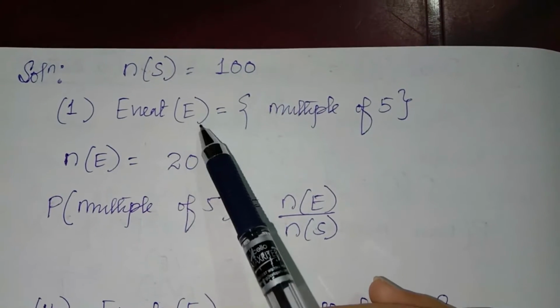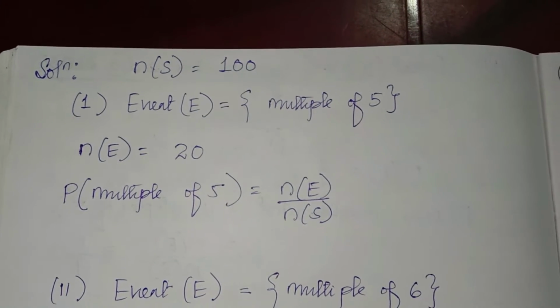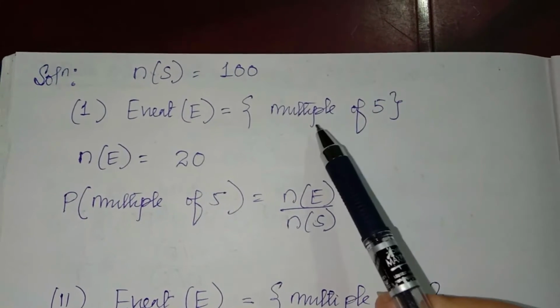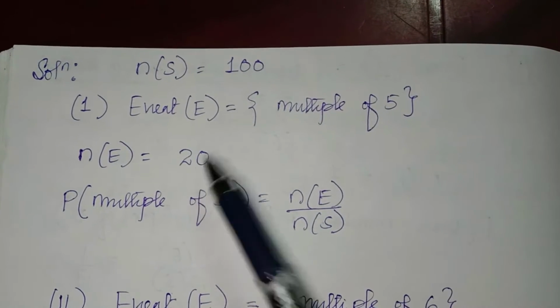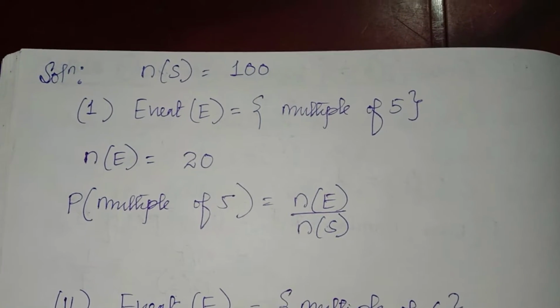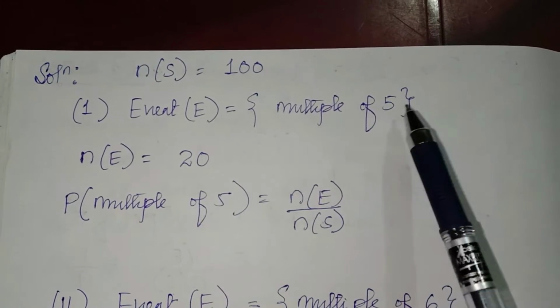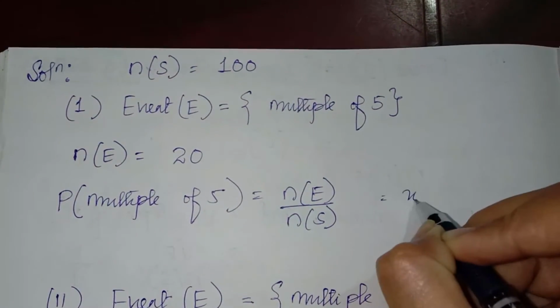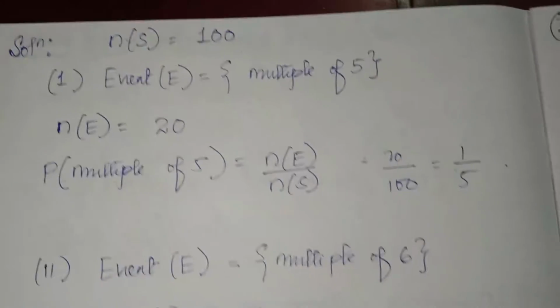Now the first event is multiples of 5. The multiples of 5 are 5, 10, 15, 20. There are 20 multiples of 5 from 1 to 100 because 5 20s are 100. 5 1s are 5, 5 2s are 10, 5 3s are 15. So here it is 20 by 100. Answer is 1 by 5.